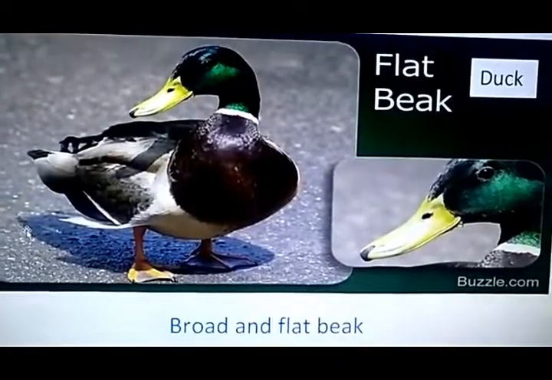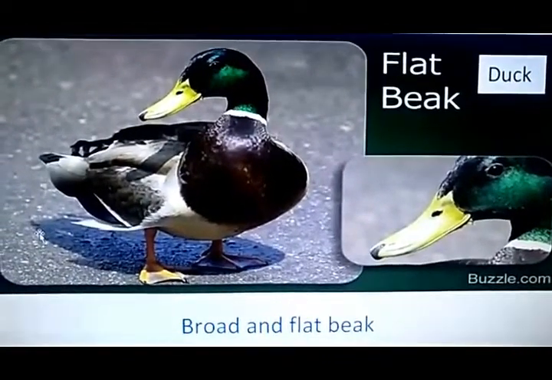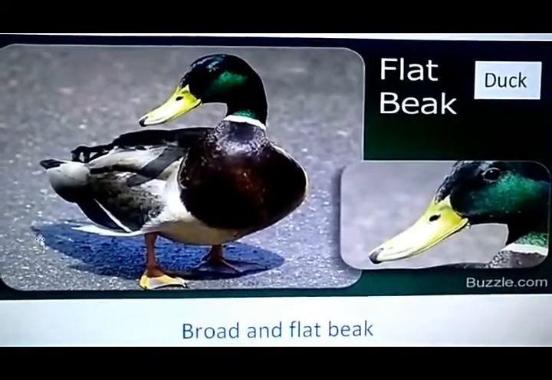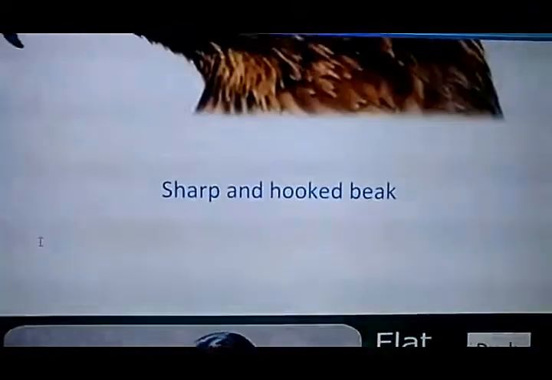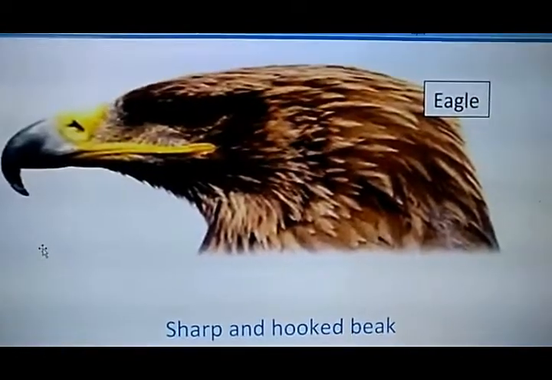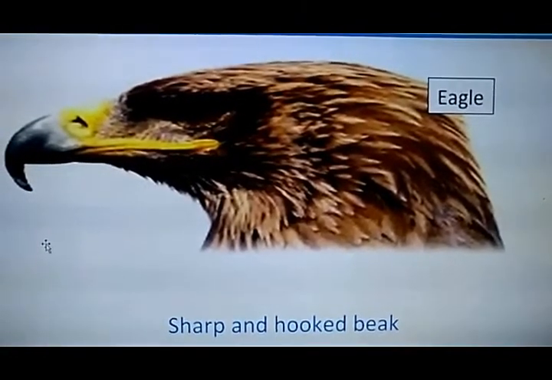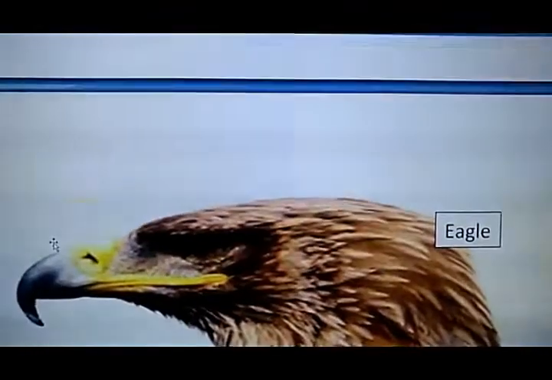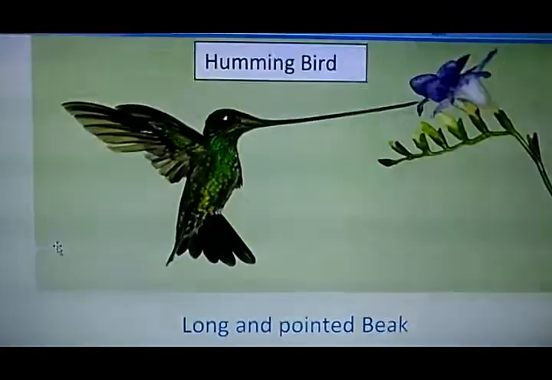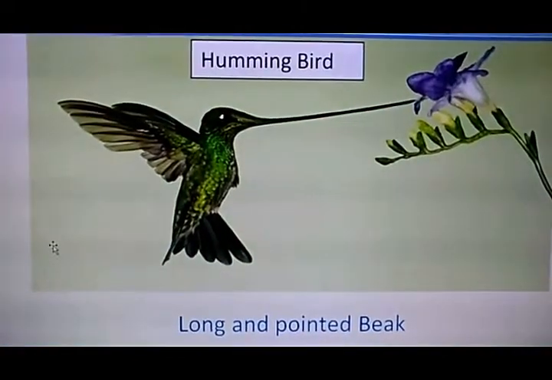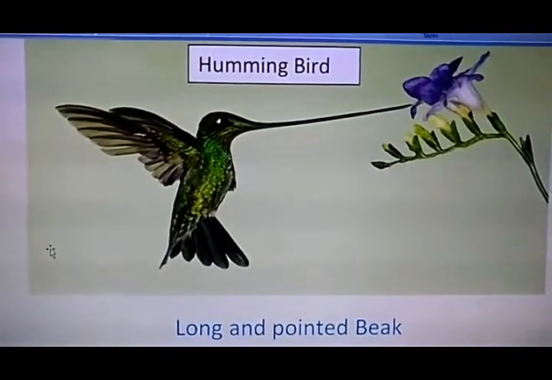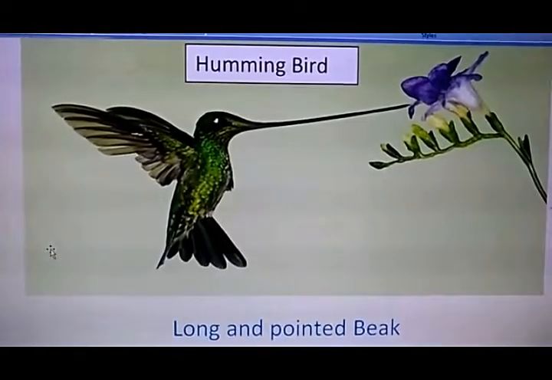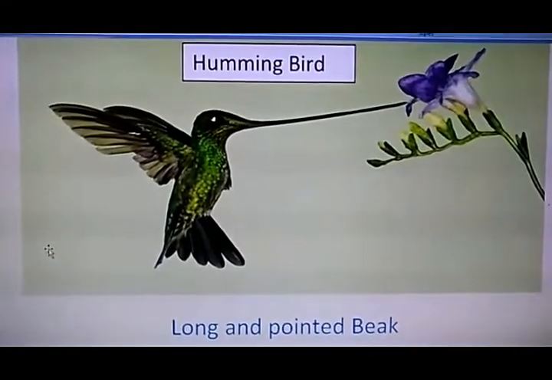Let's see once again. Duck has a broad and flat beak. Eagle has a sharp and hooked beak. Hummingbird has a long and pointed beak to suck the juice of a flower.